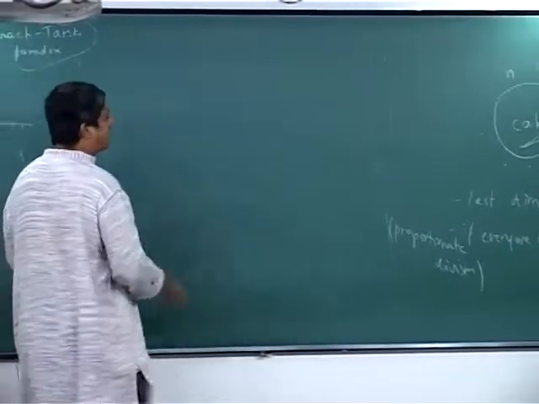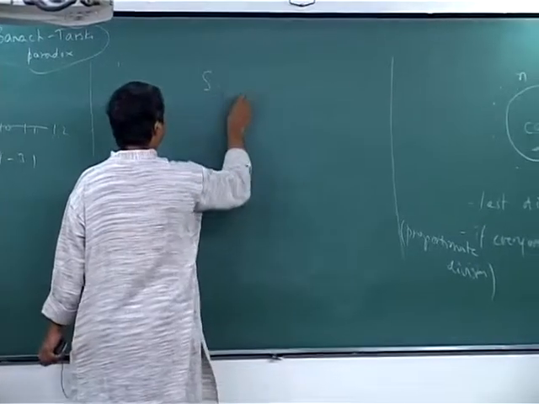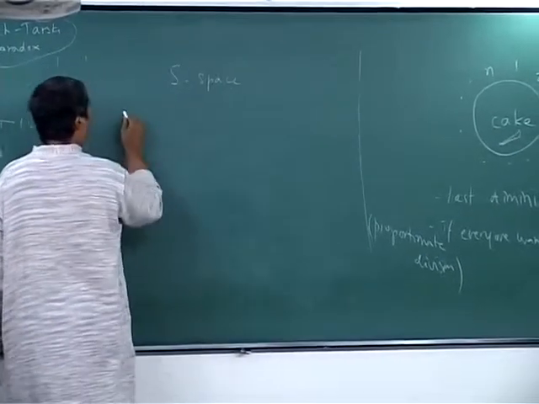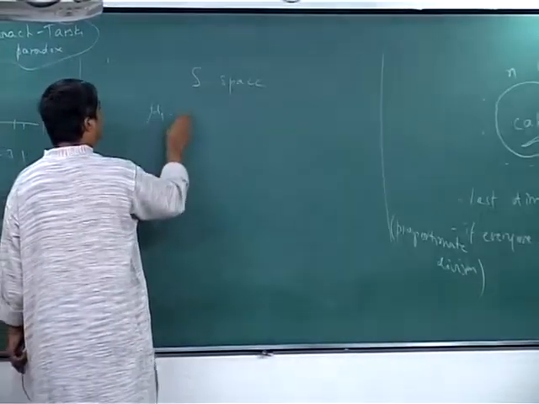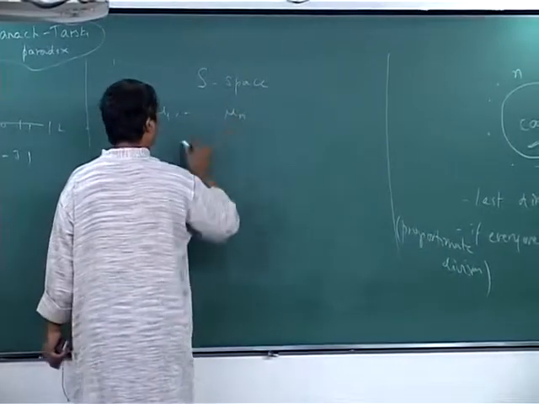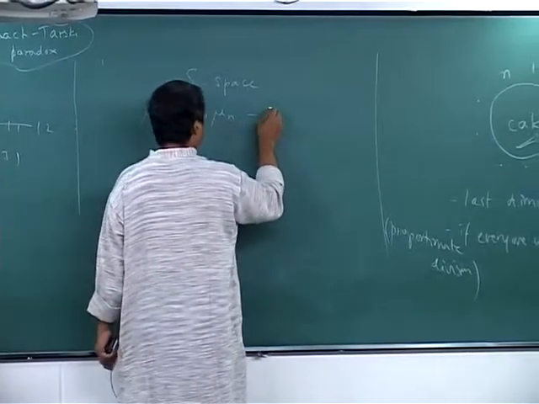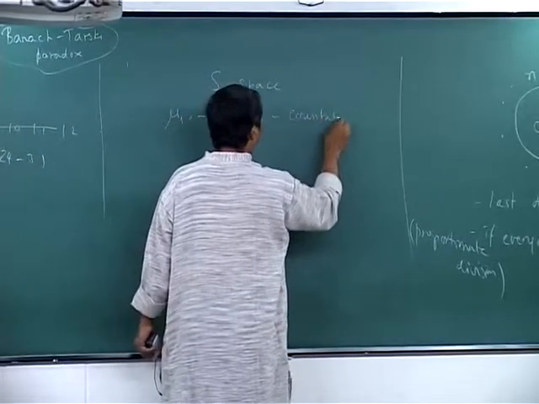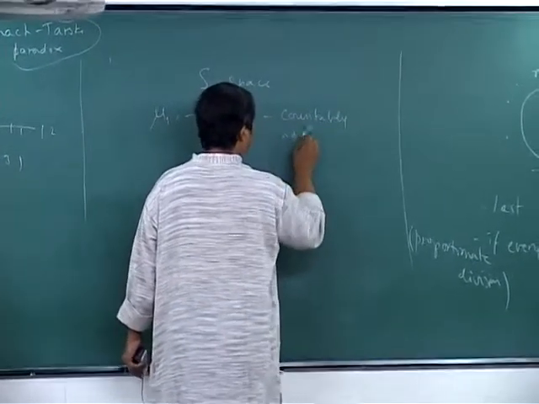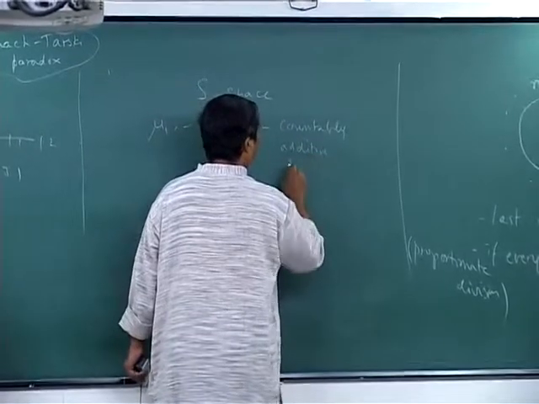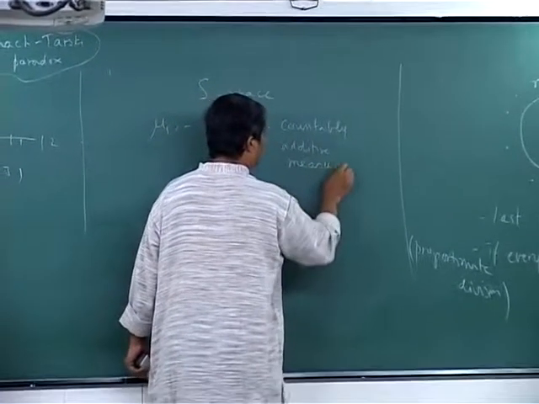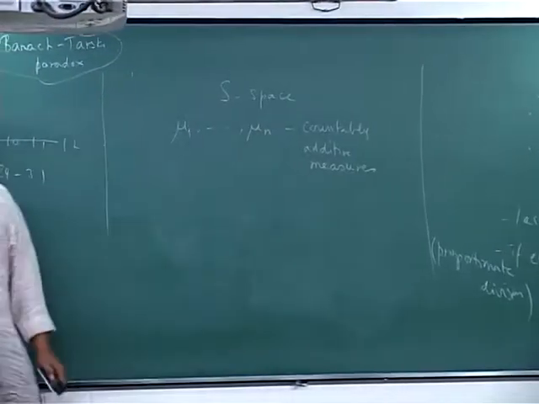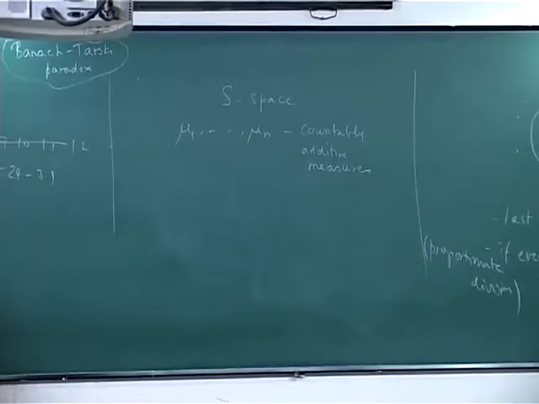So what is this cake? You are talking about some space S on which there are n measures, mu1 to mu n, which should be additive measures. In fact, what he said was countably additive measures, but later people showed that finite additivity is enough. Basically what does it mean to say it's additive?